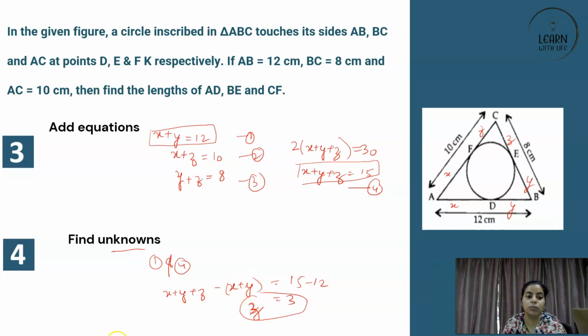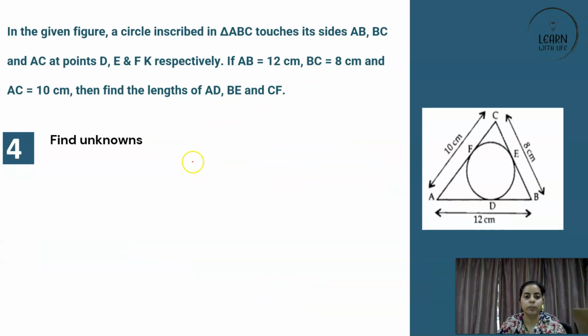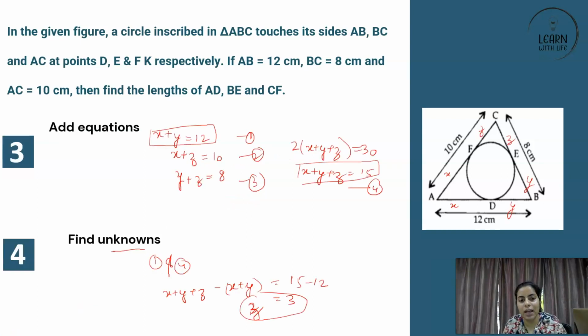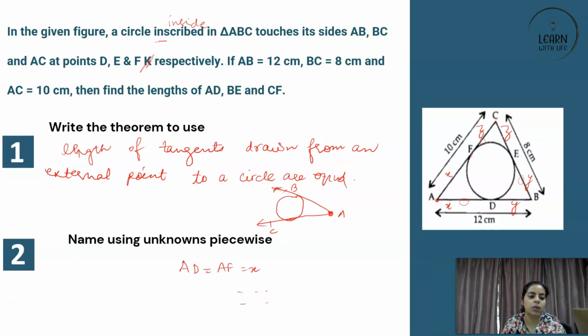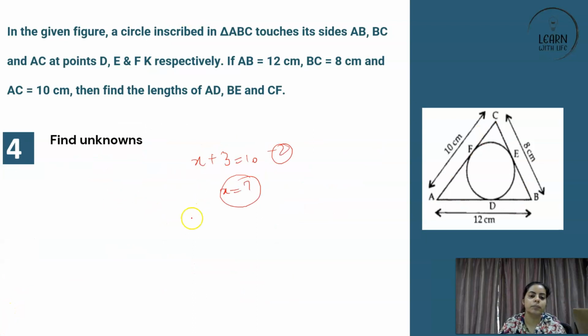Similarly, in order to find the other unknowns, now you already have z, so you can put that value of z in equation number 2. So x plus 3 is equal to 10. That means x is equal to 7. This was your equation number 2. Now you have x, now you have z. What do you not have? You don't have y yet. No problem at all. You already have x is equal to 7. Put that in equation number 1.